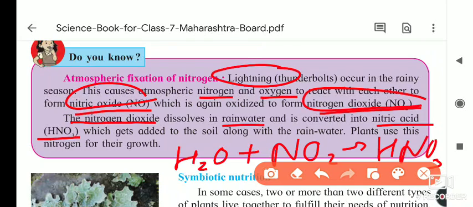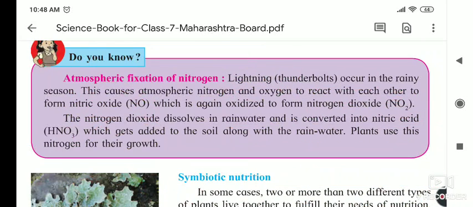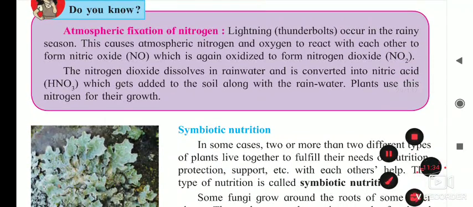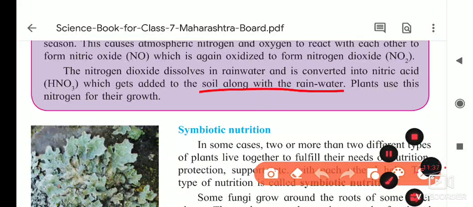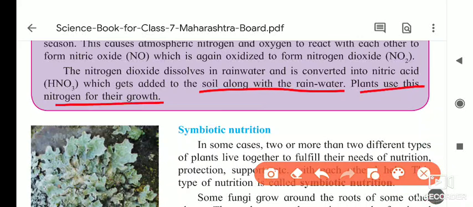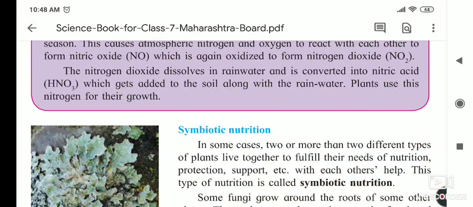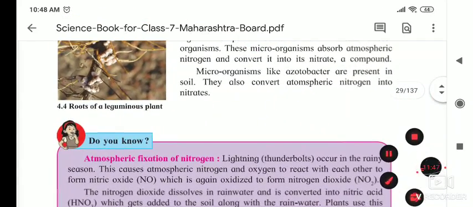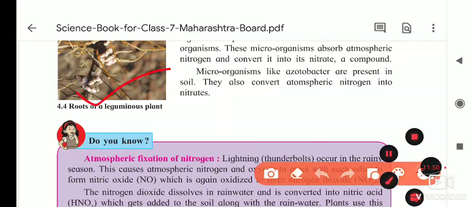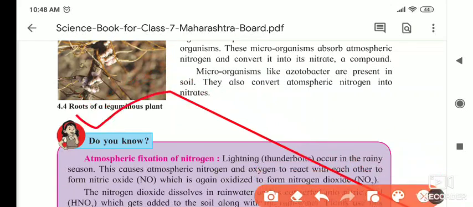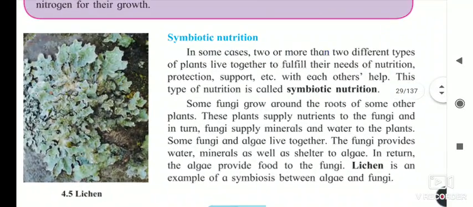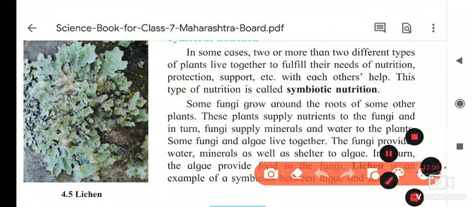HNO3. Okay, this reaction is not a balanced reaction actually, and balancing is not for you. But when the combination takes place, it forms nitric acid, which gets added to the soil along with the rainwater, and plants use this nitrogen for their growth. So for the growth of plants, nitrogen is needed, and its need is fulfilled in two ways. First is the biological method, and the other is the atmospheric nitrogen fixation method.